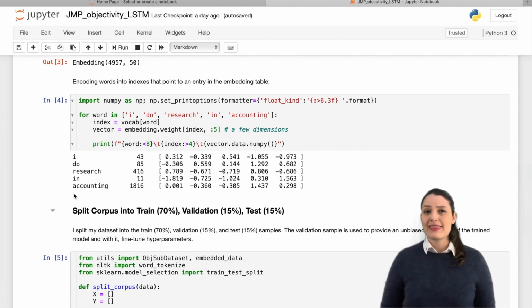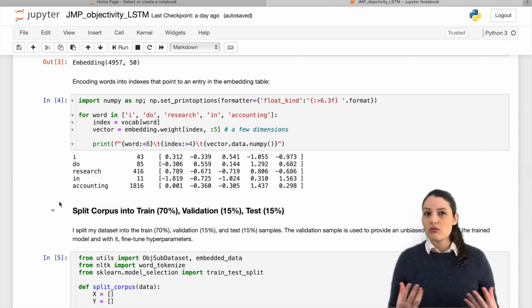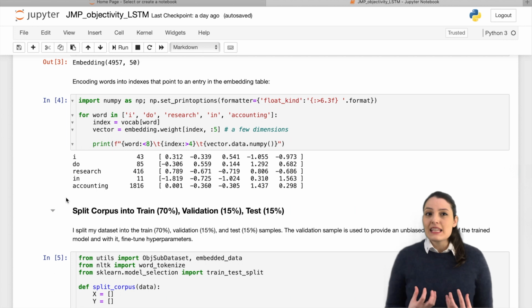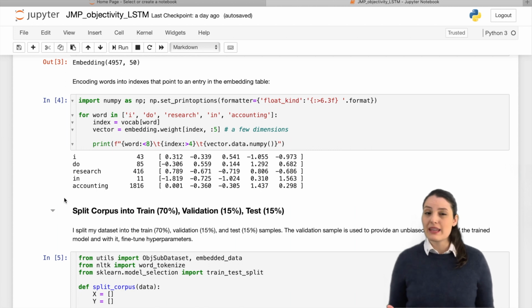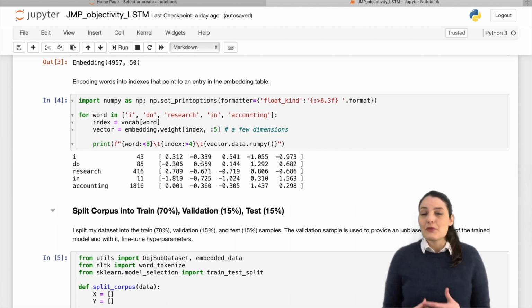Now recall that these numeric vectors come from a pre-trained model that captures semantic relationships in a high-dimensional space. So this transformation retains the properties of the text, such as its context and grammatical structure. But now we have it in a format that can be fed into the model.